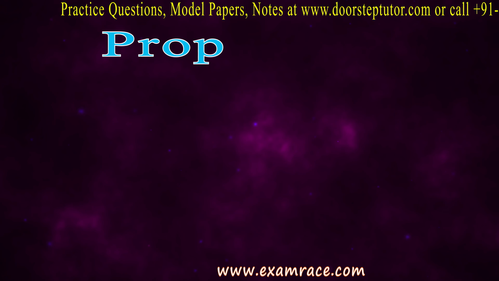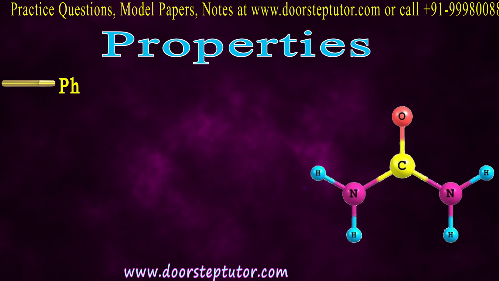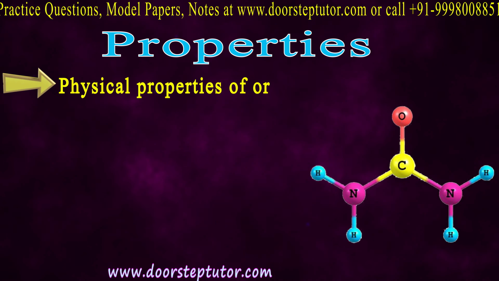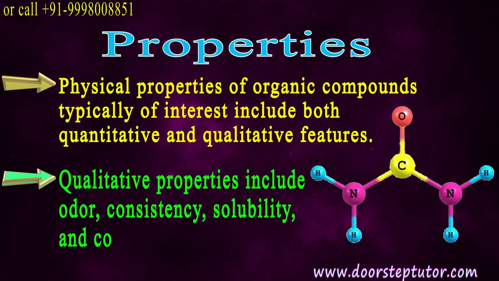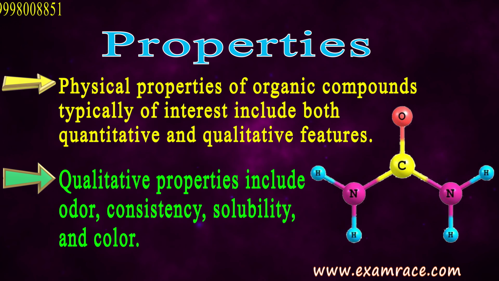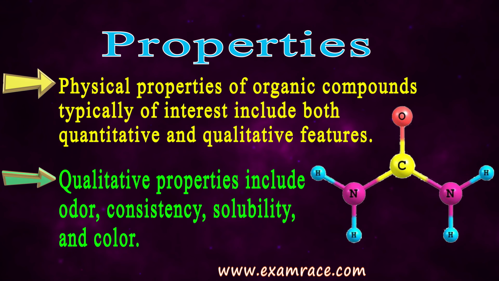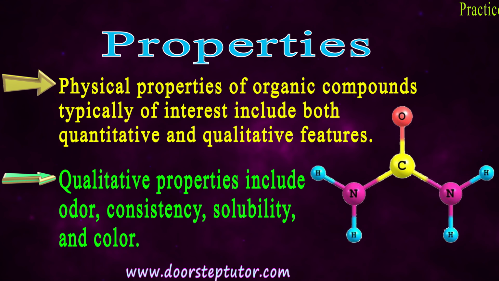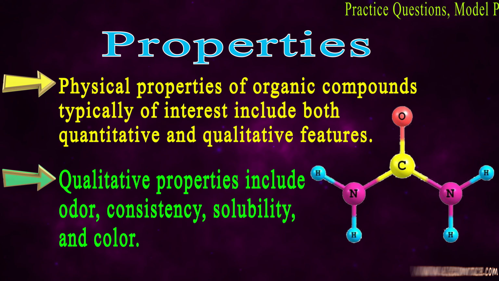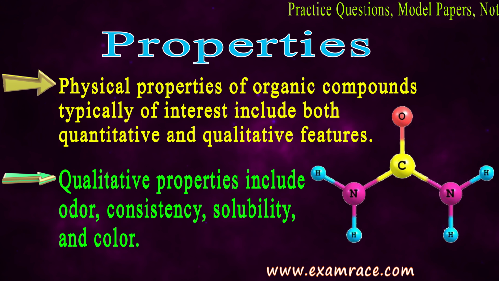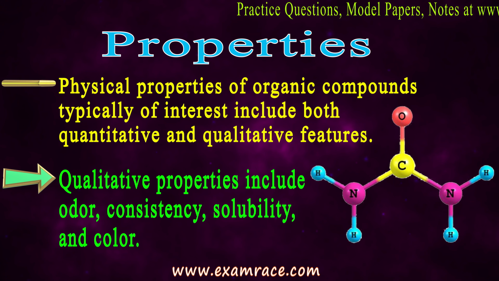Now let's talk about the properties of organic compounds. So physical properties of organic compounds typically of interest include both the features, that is quantitative and qualitative. So qualitative properties are easy, that is odor, means smell of a compound, consistency, it means its viscosity, okay, how viscous the compound is, its solubility, in which type of solvent it dissolves, and their color.